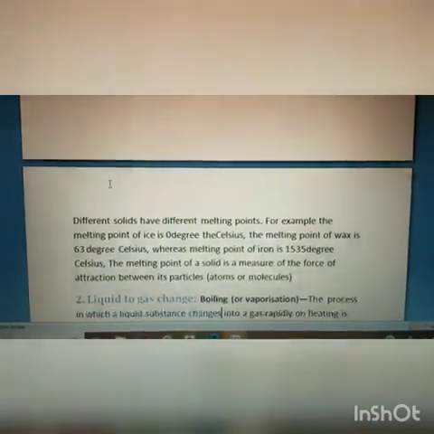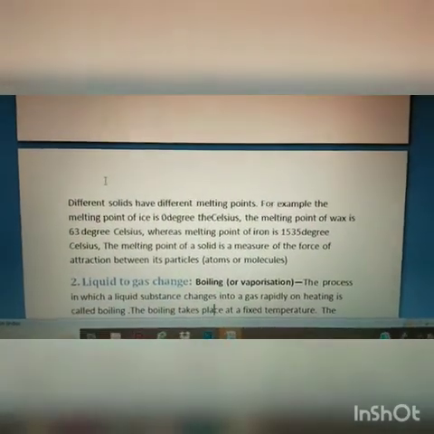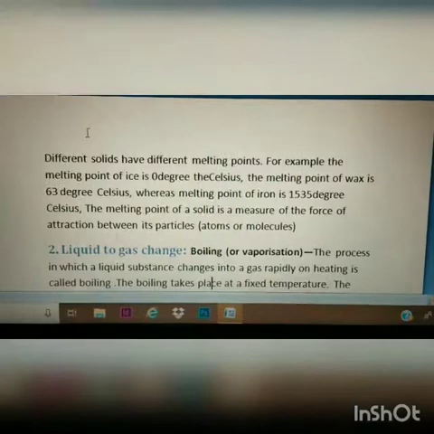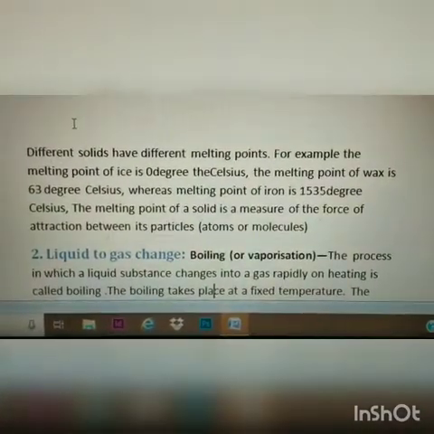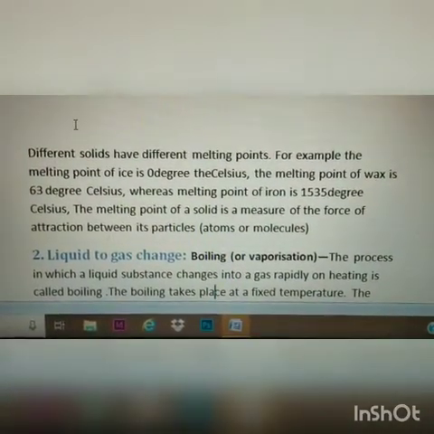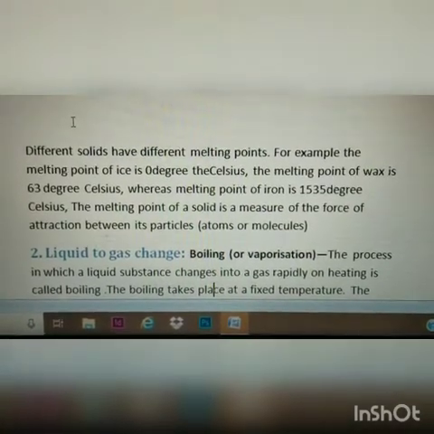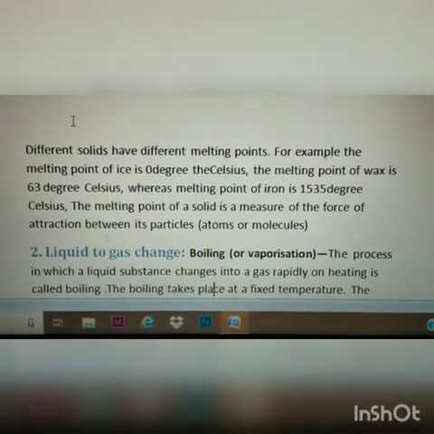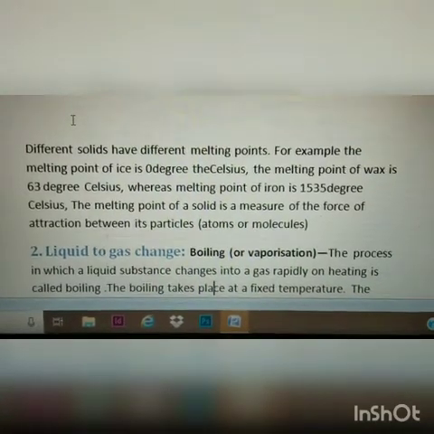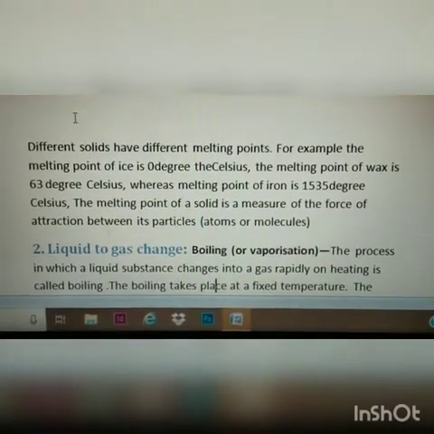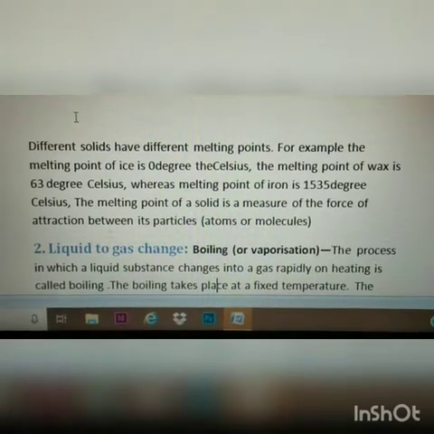Different solids have different melting points. Every substance has its own melting point. For example, the melting point of ice is 0 degrees Celsius. In a similar way, the melting point of wax is 63 degrees Celsius, whereas the melting point of iron is 1535 degrees Celsius.